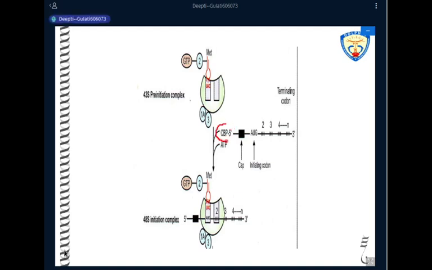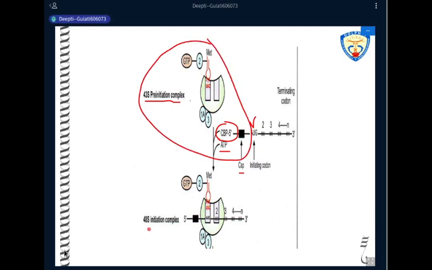There is a cap binding protein. This is a complex which I've told you. Along with a molecule of ATP, it binds to the cap region present on the messenger RNA. This is the initiation codon, AUG. At the 5' end, there is a cap. The IF4F complex will recognize the cap. It will bind to the cap along with the molecule of ATP. And then this binds to the pre-initiation complex. So once all these molecules bind to each other, we get the initiation complex, which is known as the 48S initiation complex.